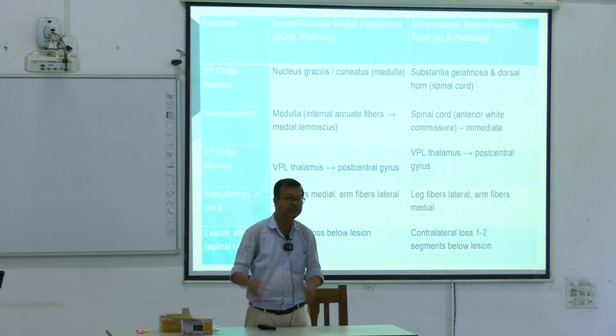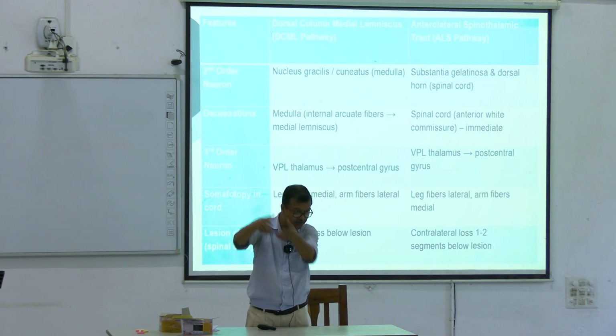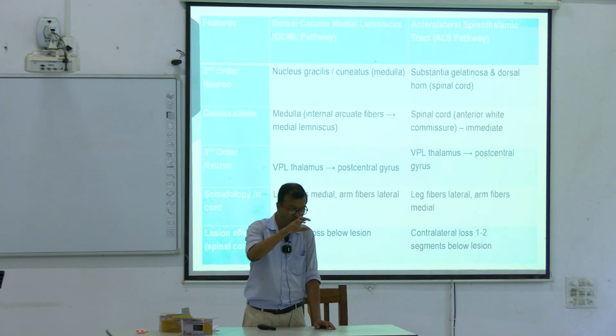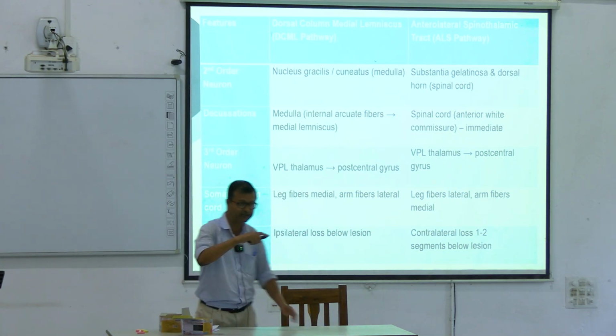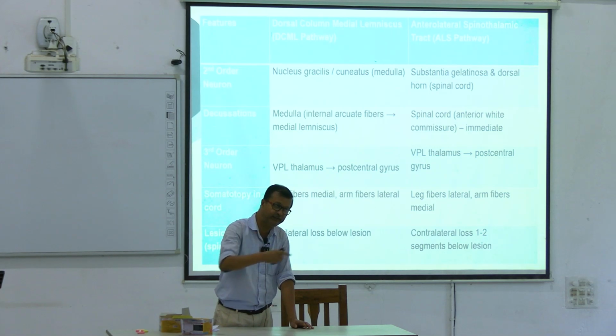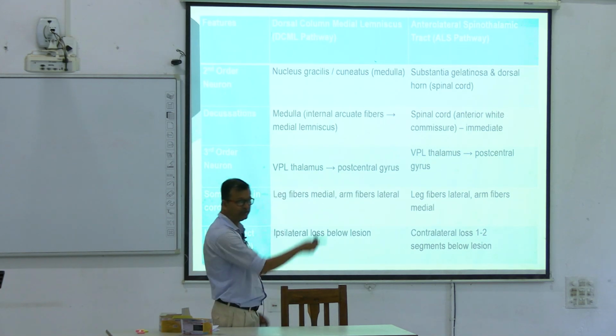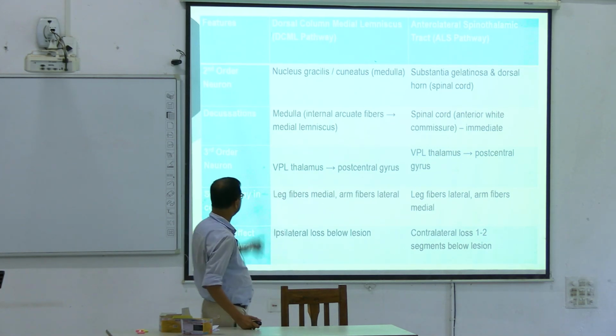What is this? White commissure means a bundle of nerve fibers. Below what? Below the central canal. You understand central, right? The central canal in the middle; below the central canal, the ALS pathway crosses. These things.